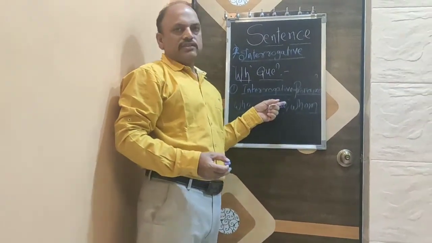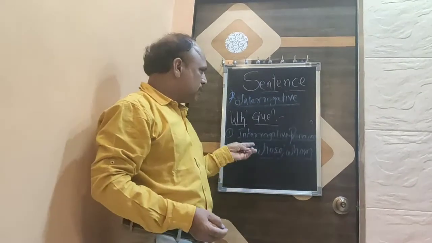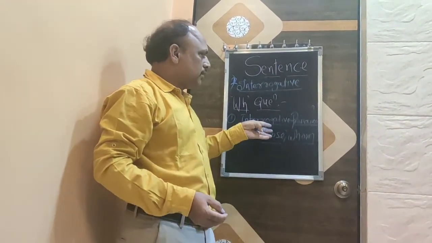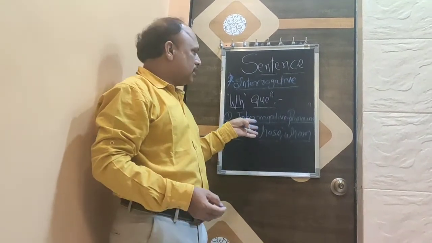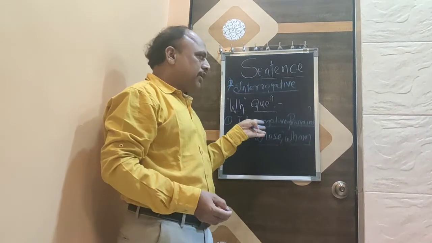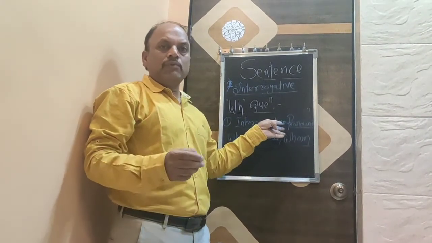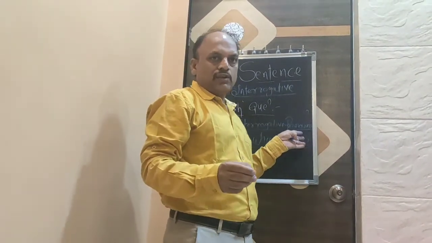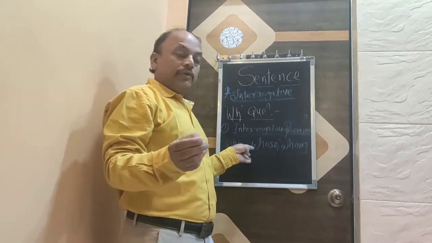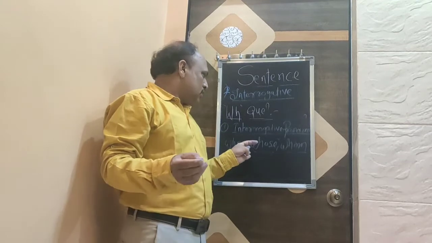Interrogative questions can be asked by using WH questions. Here we are going to see three types of WH questions. Interrogative pronouns: when the WH question starts with the interrogative pronouns. Which are those interrogative pronouns?